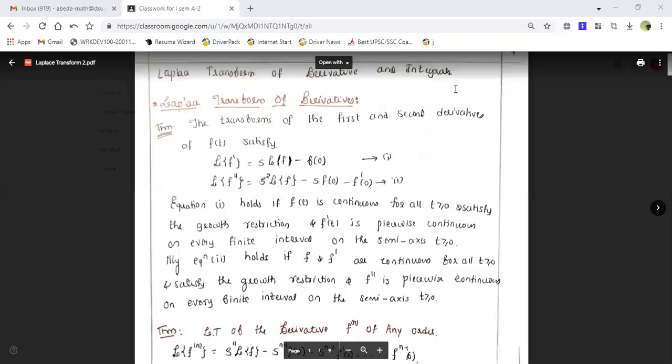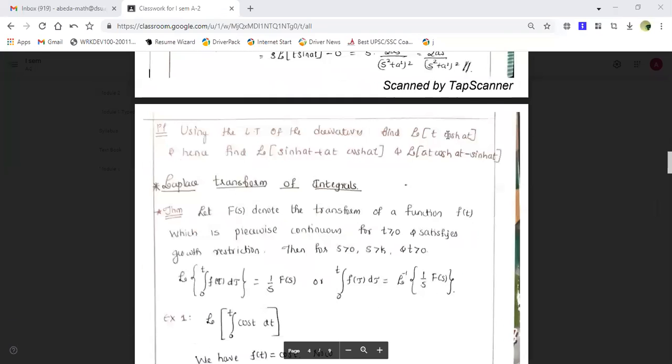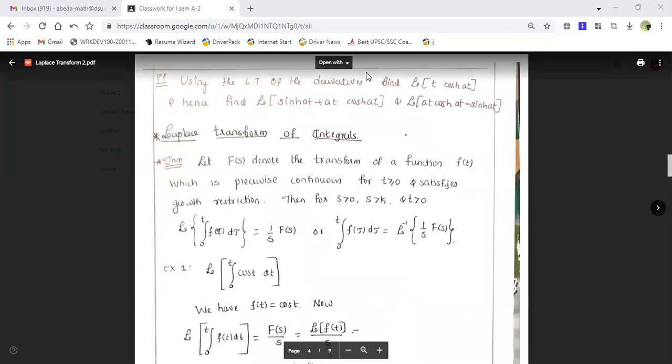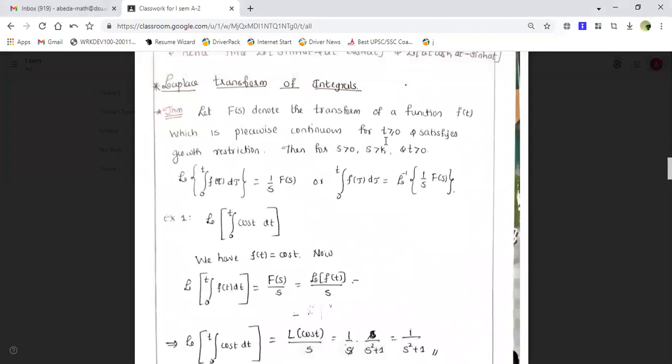So today we will start with the Laplace transform of integrals. In the last class, we discussed the Laplace transform of derivatives. Now we will start with the Laplace transform of integrals. First we will take the theorem based on the Laplace transform of integrals. So what exactly does this theorem talk about?